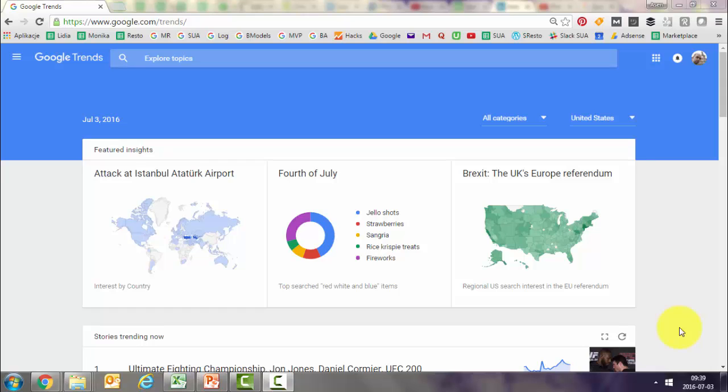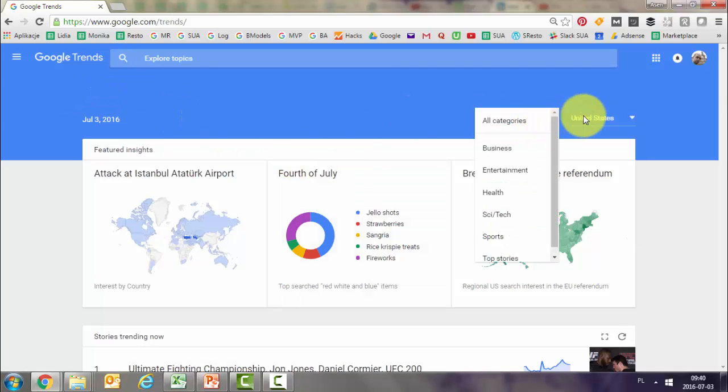One of the ways to analyze what's happening in terms of trends is to use Google Trends. This is the tool by Google, which you can use to see how the number of searches on the topic you're interested in has changed over the years, all in comparison with certain other topics. So this is Google Trends. Here you can search by categories and by country.